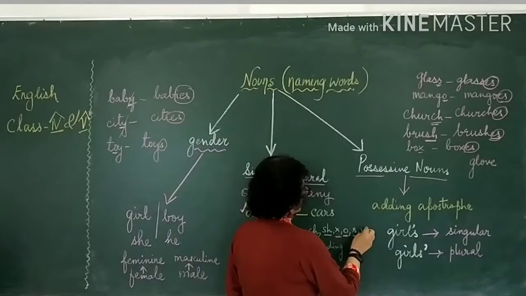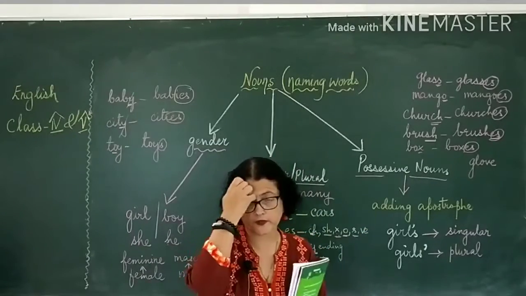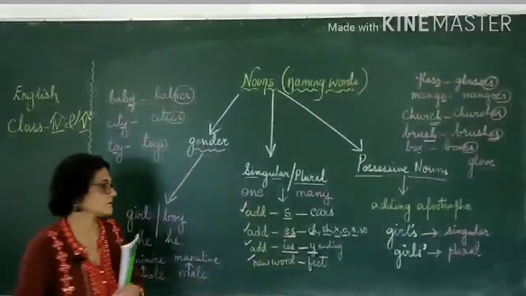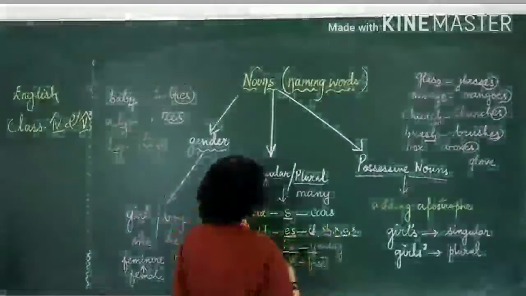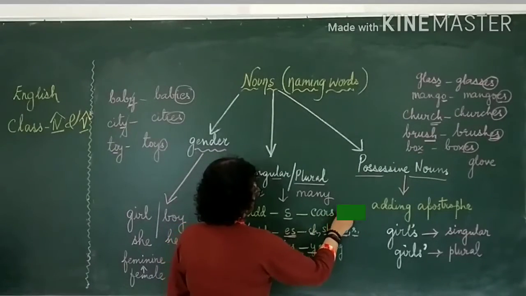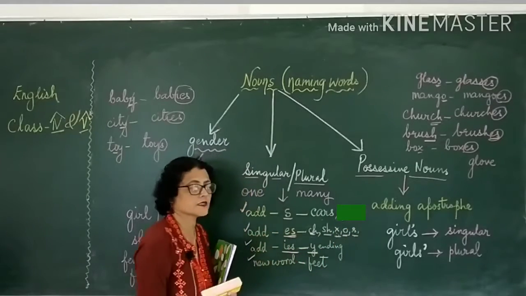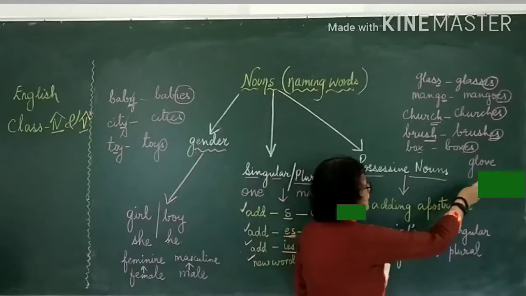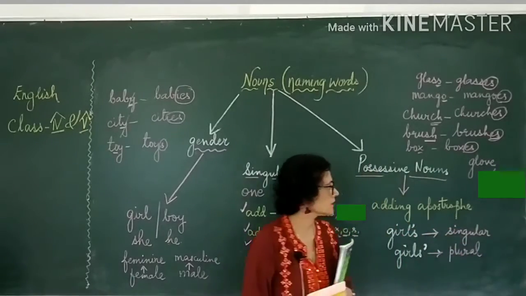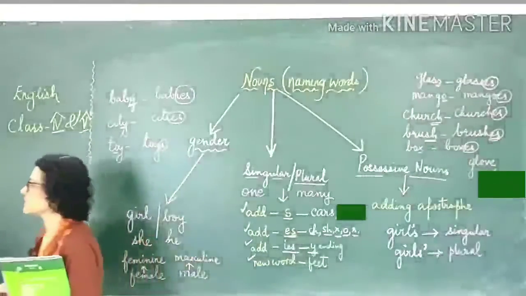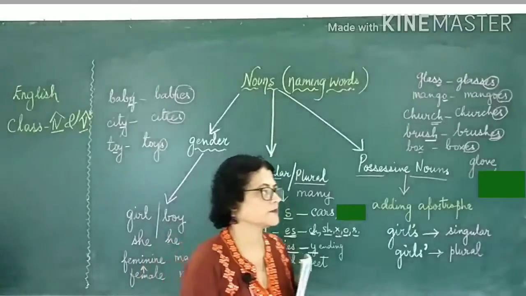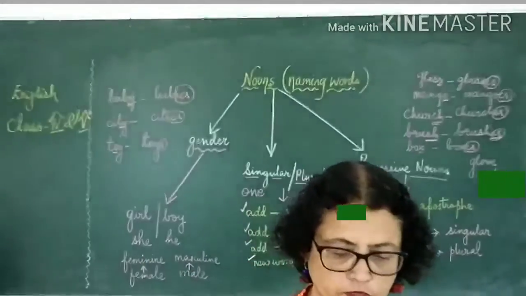G-L-O-B-E. There are some words which end with F-E. Okay? Let me write it here. If they end with B-E, then also we add S. So a globe becomes G-L-O-B-E-S. Okay? We add an S to E ending words. Like knife, things like that. Okay? So, two things we have learned.